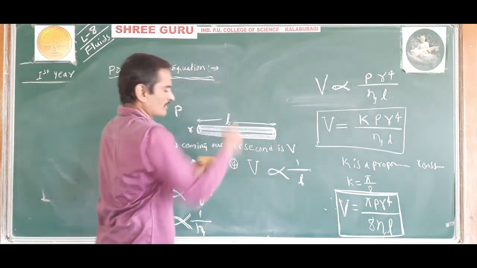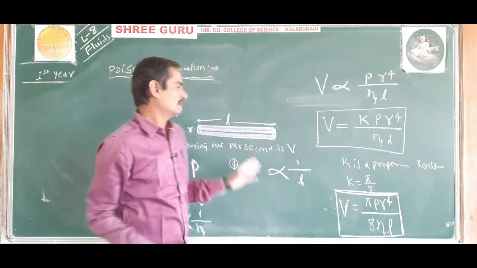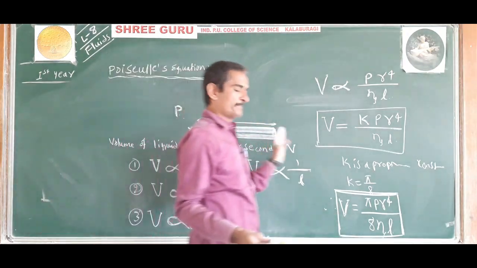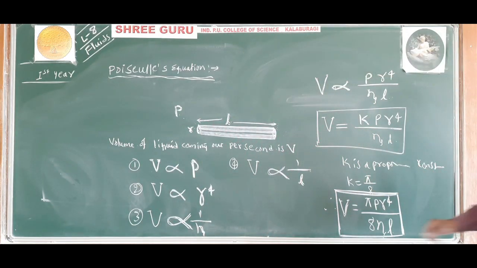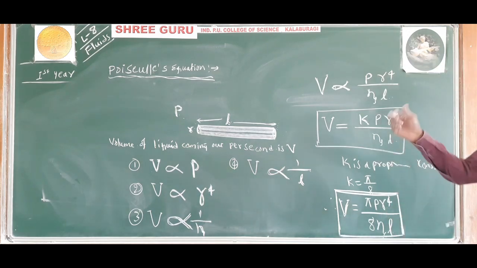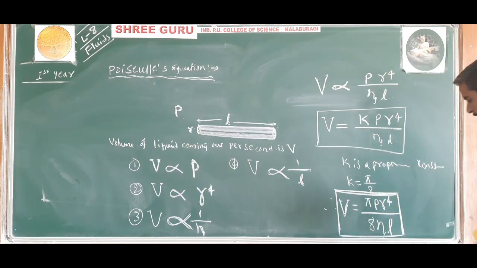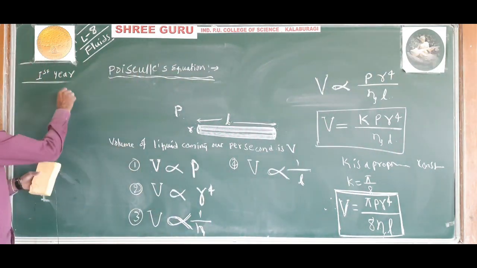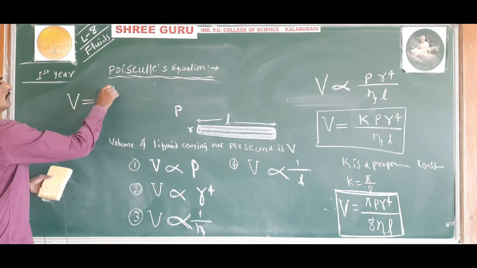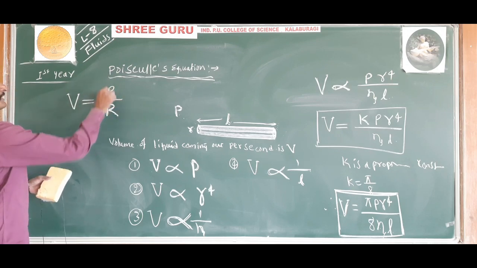Understood? So in Poiseuille's equation, V is the volume of liquid flowing per second from a capillary tube, P is the pressure difference between the two ends of the capillary tube, r is the radius of the fine bore of the capillary tube, eta is the coefficient of viscosity of the liquid coming out, and L is the length of the capillary tube. This formula can also be written as V is equal to P divided by R.